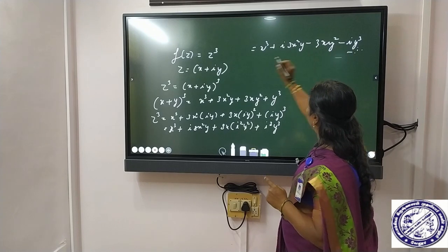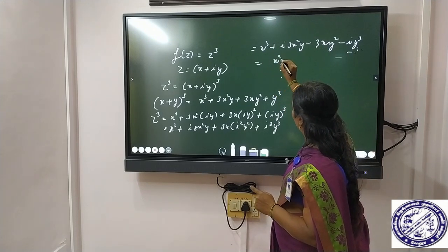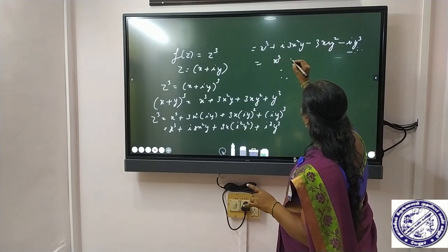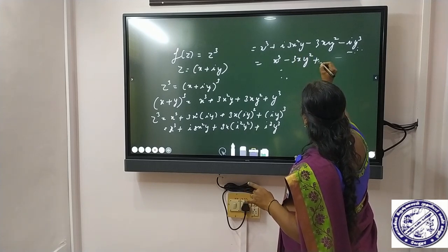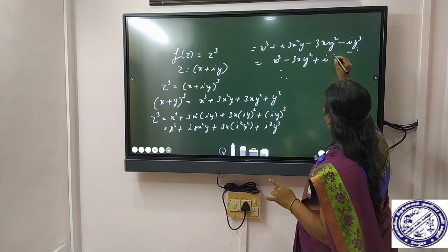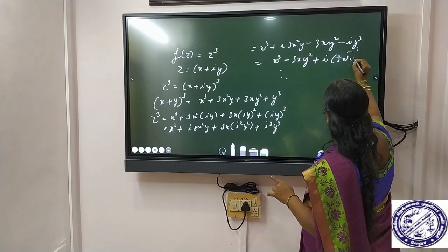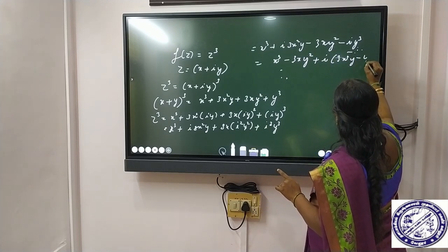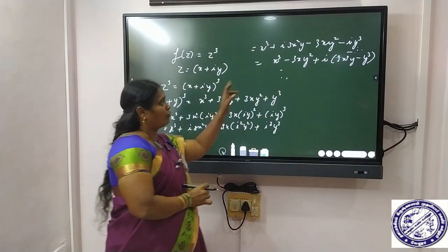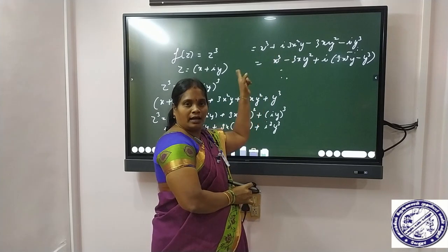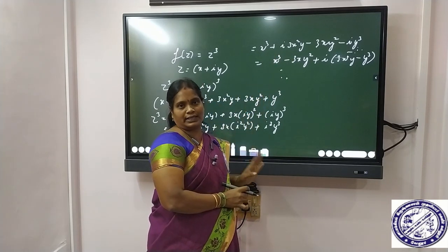So now we have to divide this term into real and imaginary parts. What is the real part in this equation? x cube. Here there is no i term, so this is the real part. So 3x y square. Then i, what is 3x squared y minus y cube. Okay. So now we arrange this equation in the complex form.